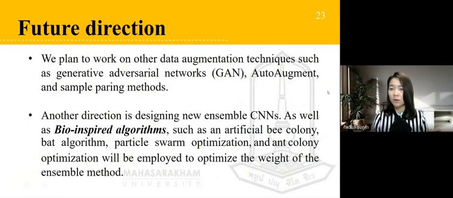In future work, we plan to work on other data augmentation techniques such as generative adversarial networks, auto-augment, and sample pairing methods. Another direction for future work is designing new ensemble CNNs, as well as bio-inspired algorithms such as artificial bee colony and ant colony optimization, which will be employed to optimize the weights of the ensemble method.